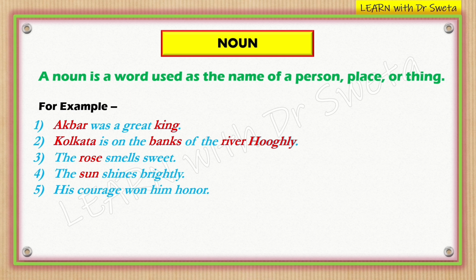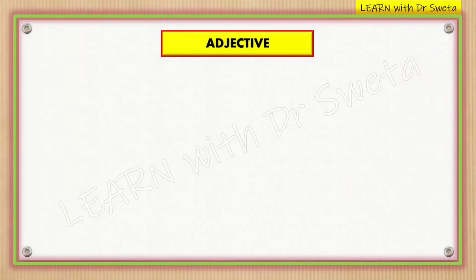Next is, his courage won him honor. In this sentence, courage and honor both are abstract nouns because they represent qualities that can't be touched or seen, only they can be felt or understood. Now let's know what is an adjective.